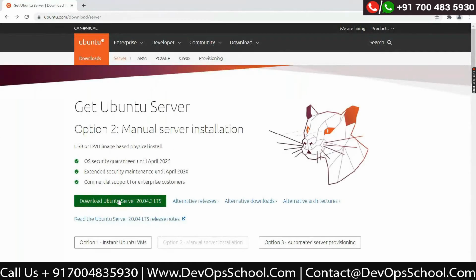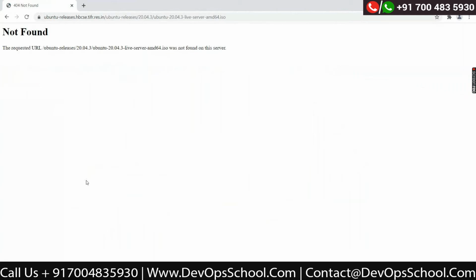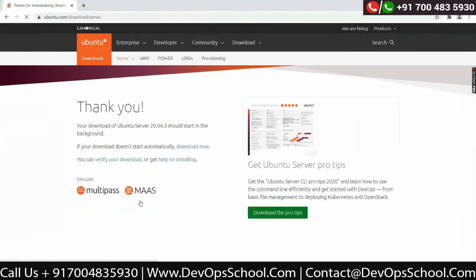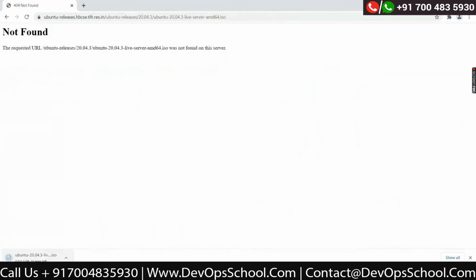Click on it again and let's see. Thank you for your download. Wait for some time. Okay, no worries. Click again on Ubuntu, the download now button. See, here it says not found, but your download has started. You will be getting the Ubuntu ISO. I'm just canceling it, I already have this one.